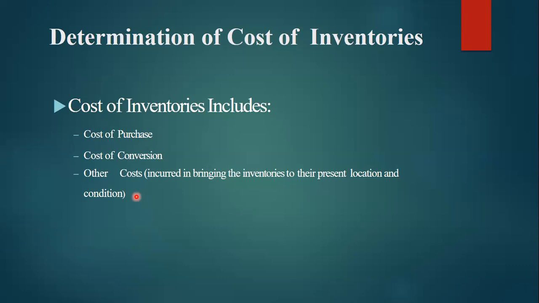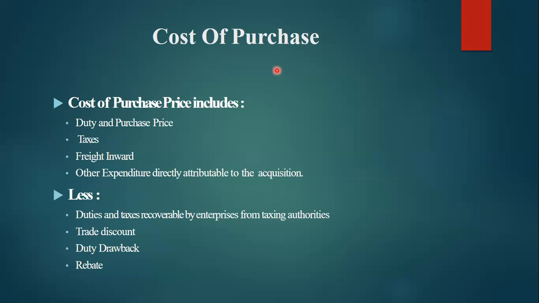Expenses for bringing material into the factory are also added in the cost of material consumed. Cost of purchase includes duty, purchase price, whatever taxes we have to pay, freight inward, and other expenditure directly attributable to the acquisition.